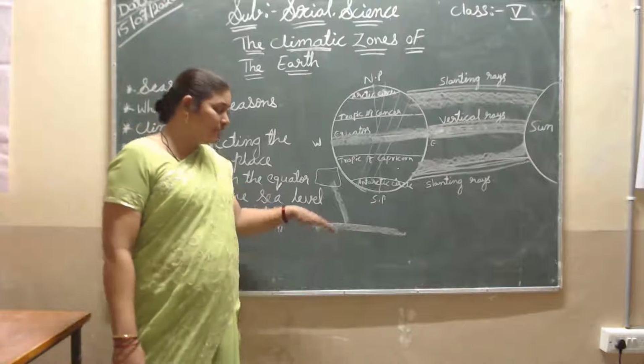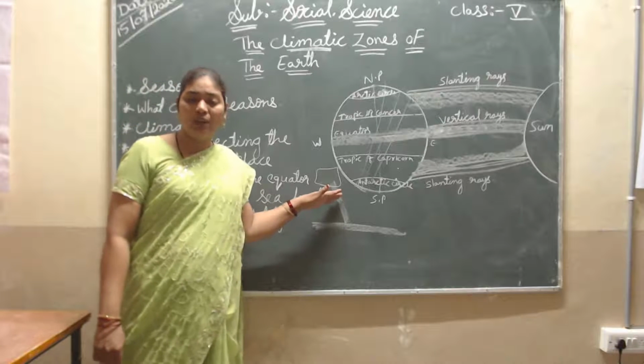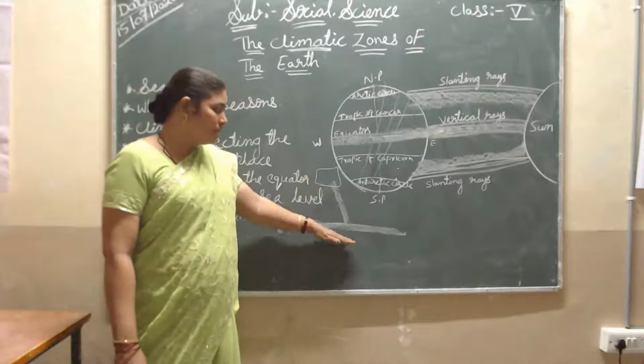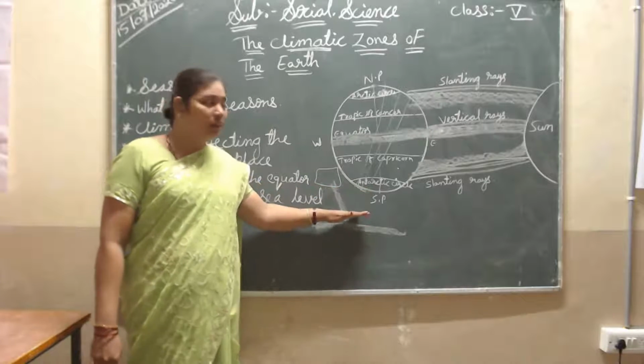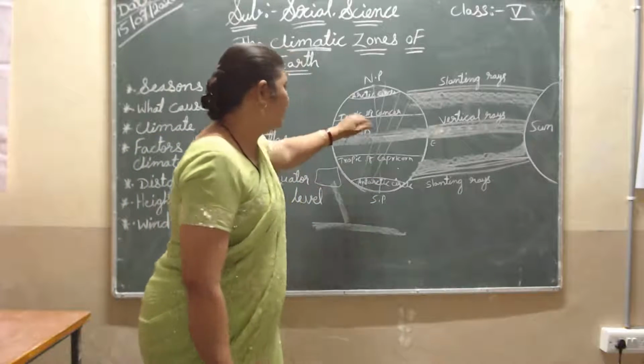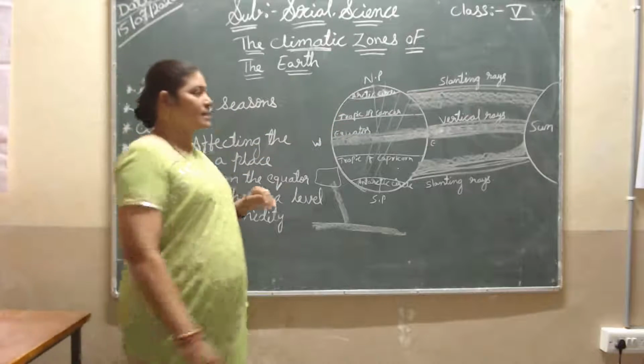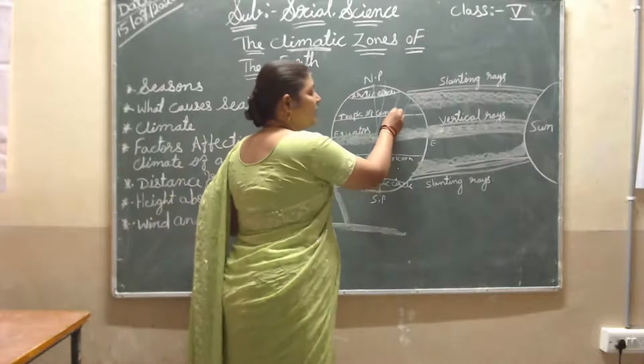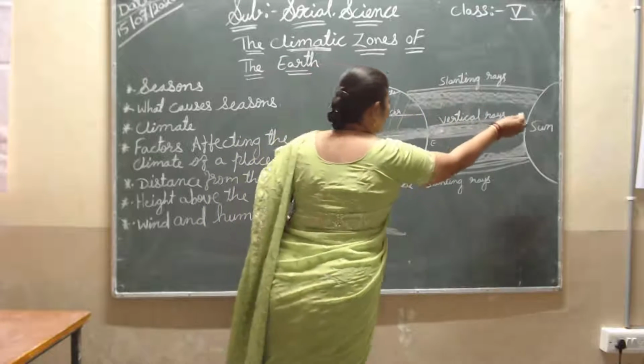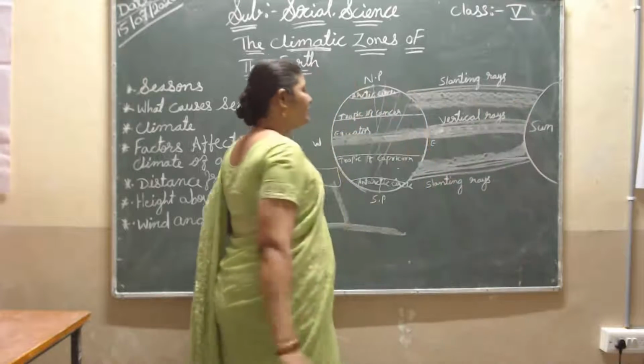But above from the sea level, we are receiving the cool. So this is the difference between both of them. Then here in the Tropic of Cancer, it is also far from the sun rays. It is far from the equator. So this area is also getting only slight rays of the sun.